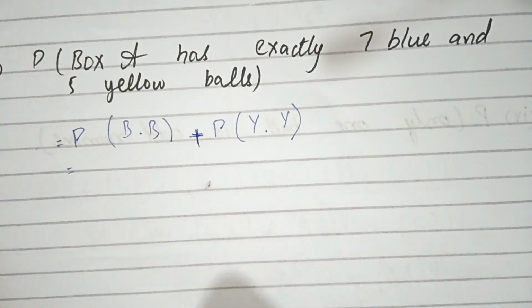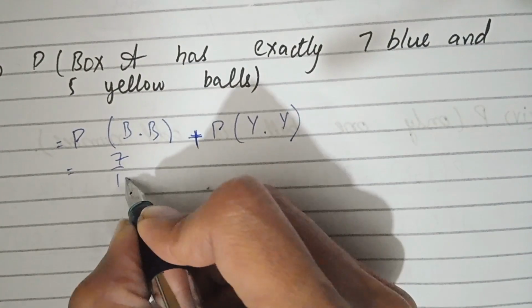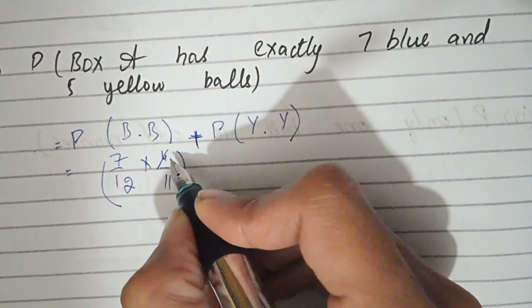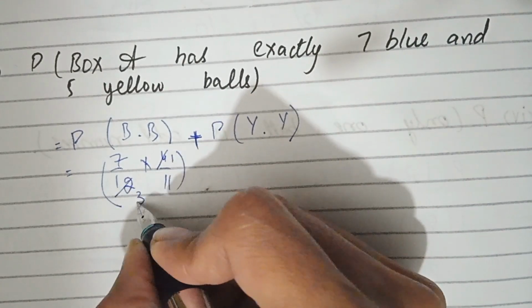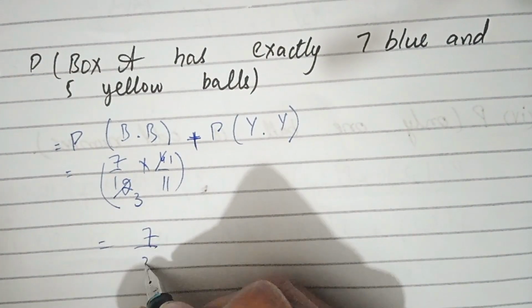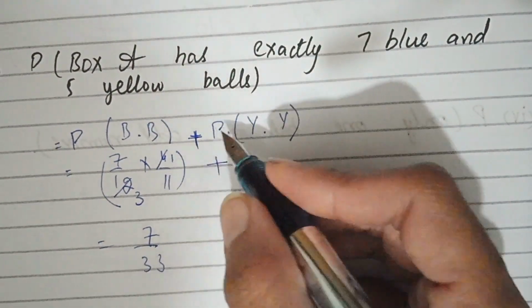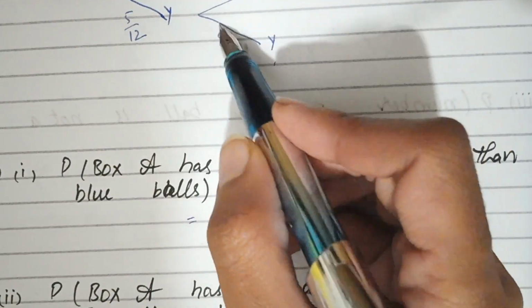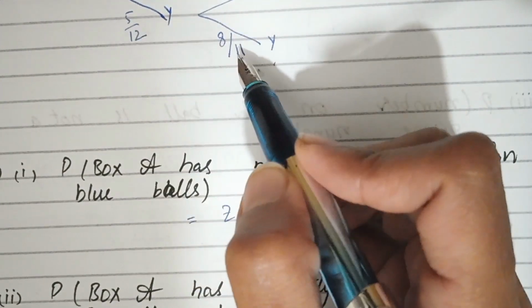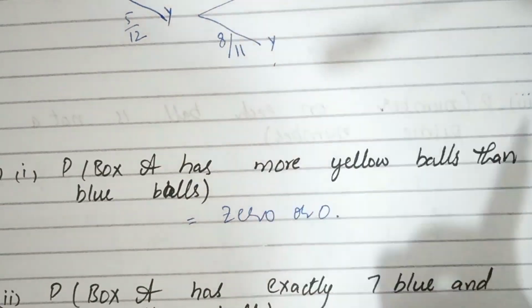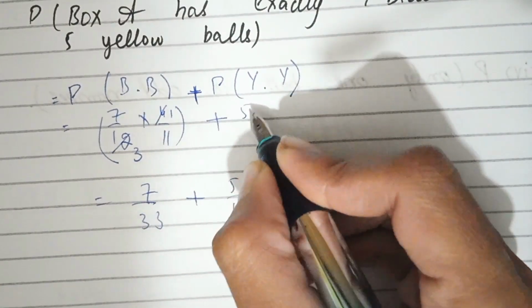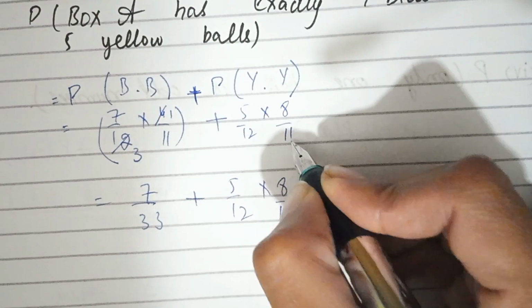So we can write it like that: 7 by 12 times 4 over 11, and 4 1 times 4 and 4 3 times, we get 7 over 33. Now exactly 5 yellow balls. We have given one ball, so we write the yellow probability, that the yellow ball is taken out, and we combine this probability with 8 by 11.